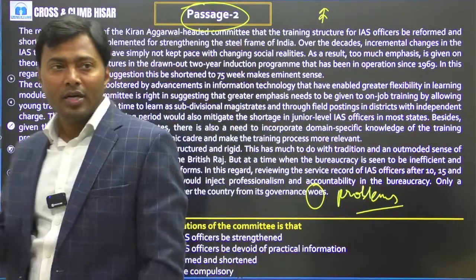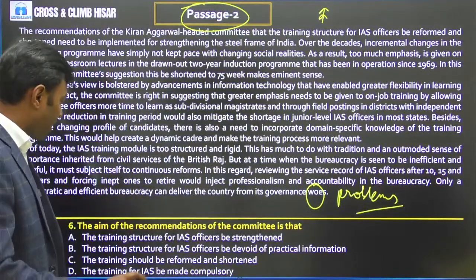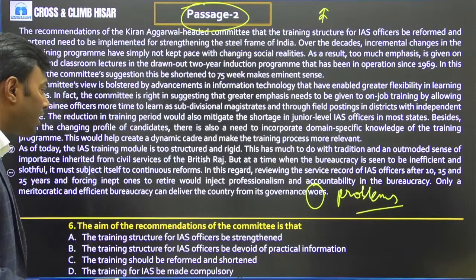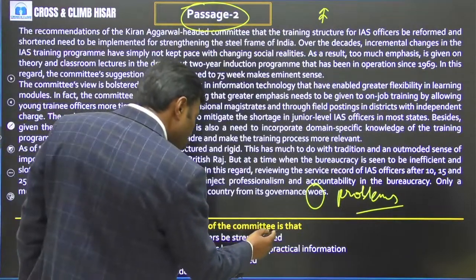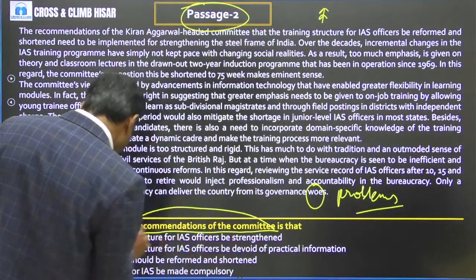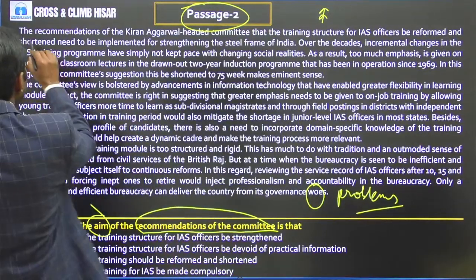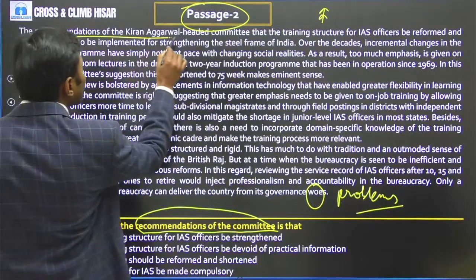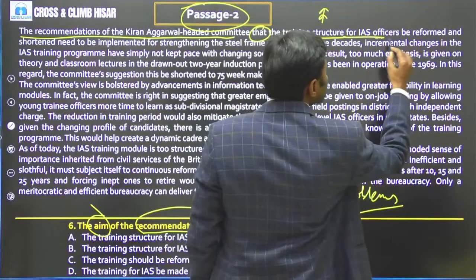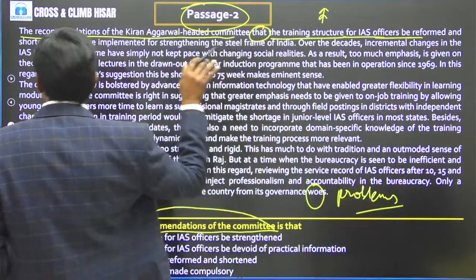So I hope you have understood the entire gist of the passage. Now the first question is, the aim of the recommendations of the committee is that, तो जो कमेटी का recommendation है, आखिर एक कमेटी क्यों recommend कर रही, फाइनली इसका aim क्या है, देखो यहाँ पे the recommendations of the Kiran Agarwal headed committee that the training structure for IAS officers be reformed and shortened.